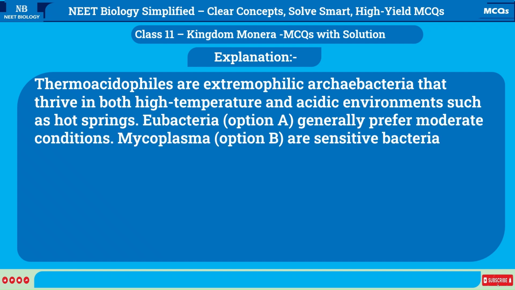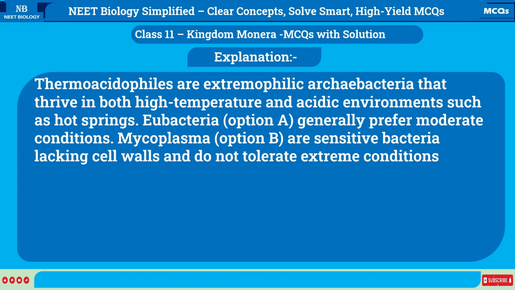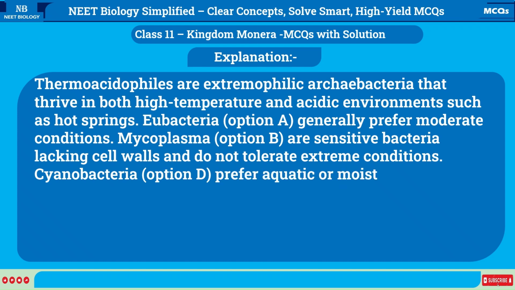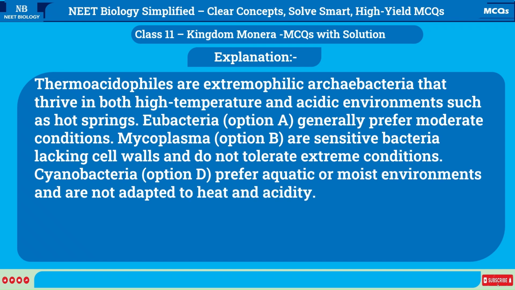Mycoplasma, option B, are sensitive bacteria lacking cell walls and do not tolerate extreme conditions. Cyanobacteria, option D, prefer aquatic or moist environments and are not adapted to heat and acidity. Thus, the correct choice is Thermoacidophiles.